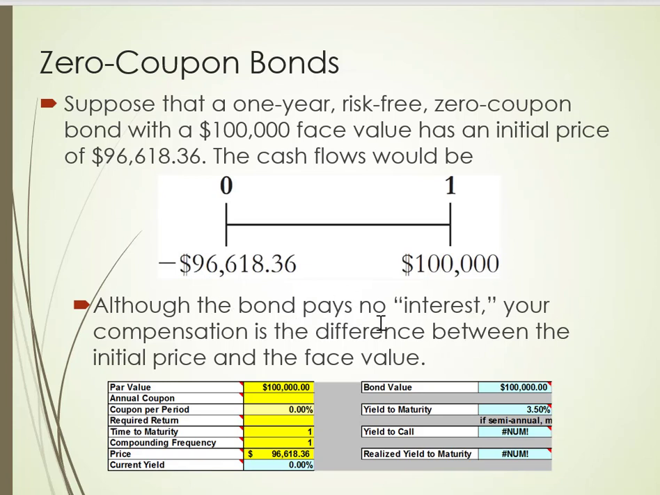So here's an example of this formula. Initially we have a 1 year risk-free zero coupon bond with $100,000 face. Initial price is $96,000 odd dollars. Although the bond pays no interest, the compensation you get is the difference, roughly $3,400 odd dollars, so that is the compensation you get for purchasing this particular investment.